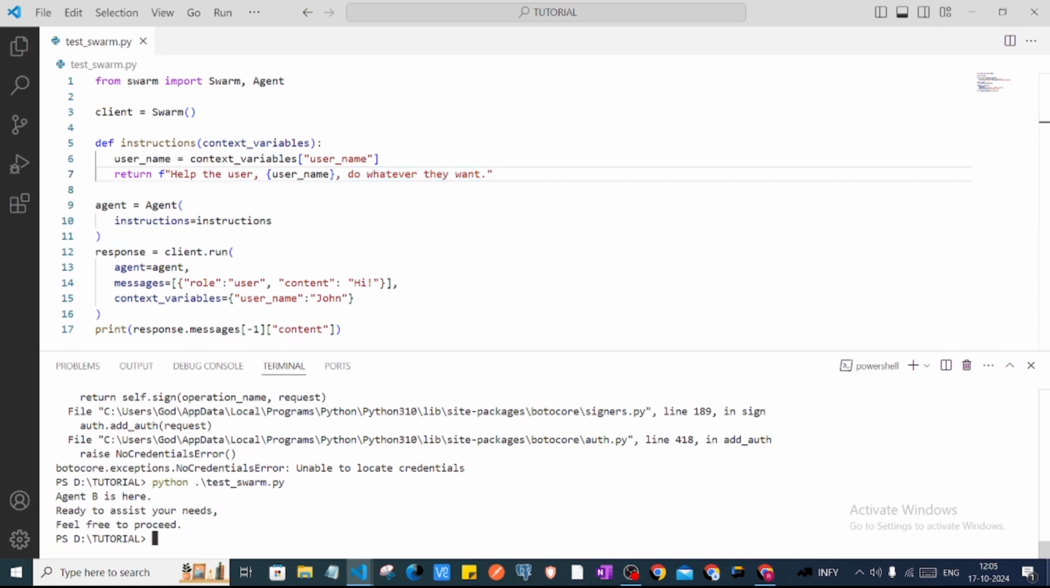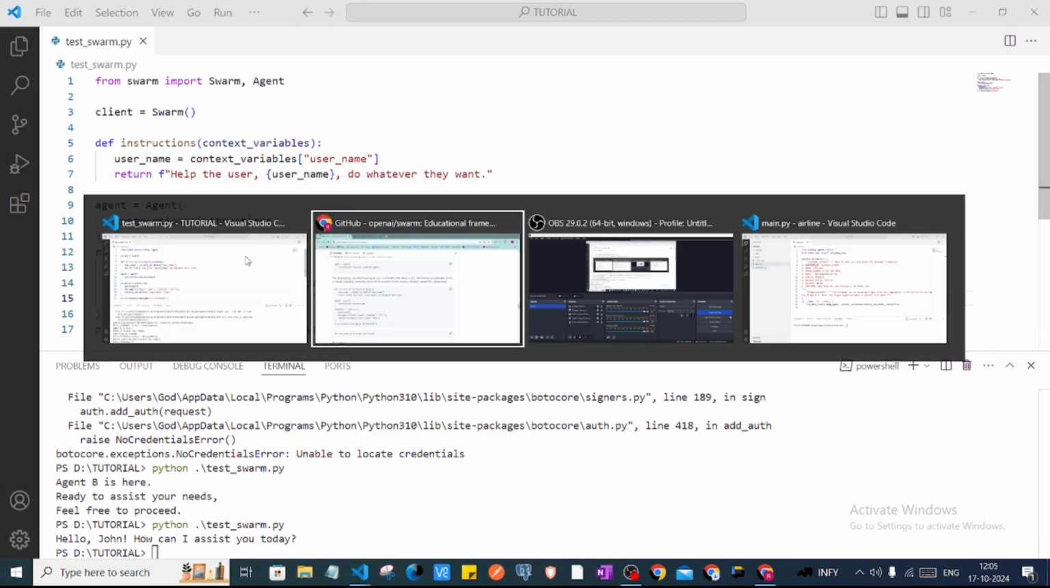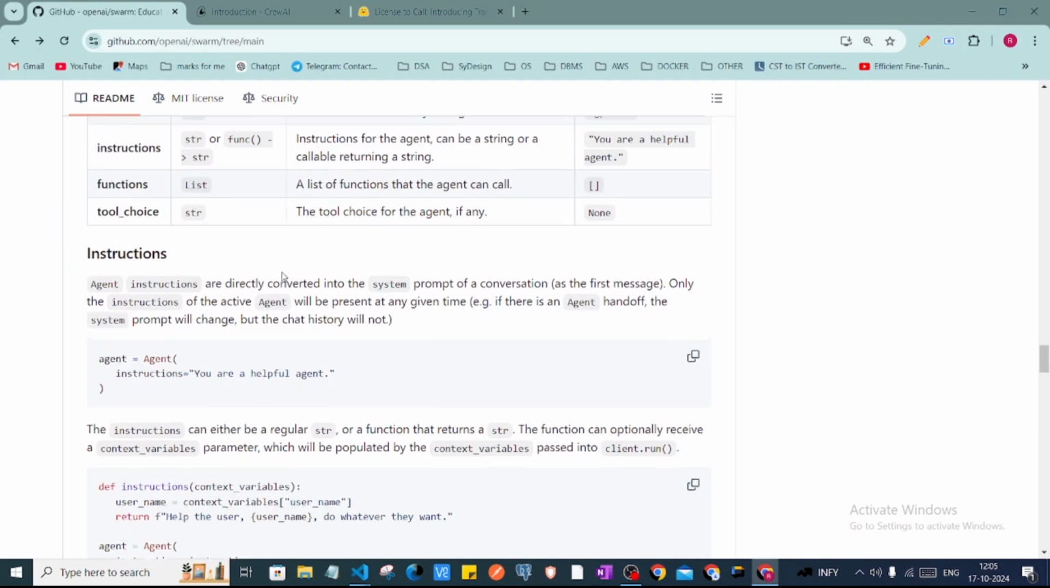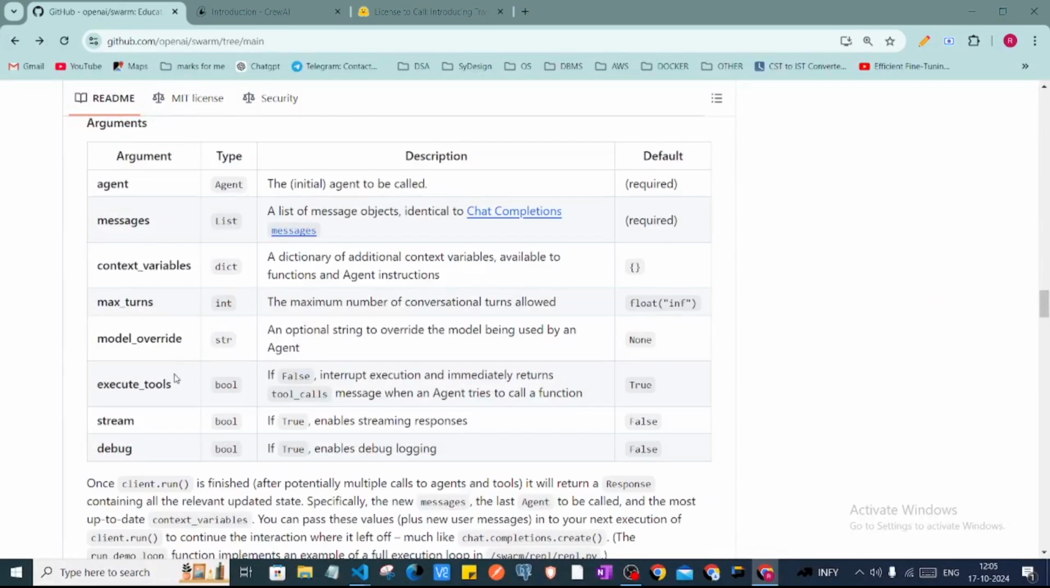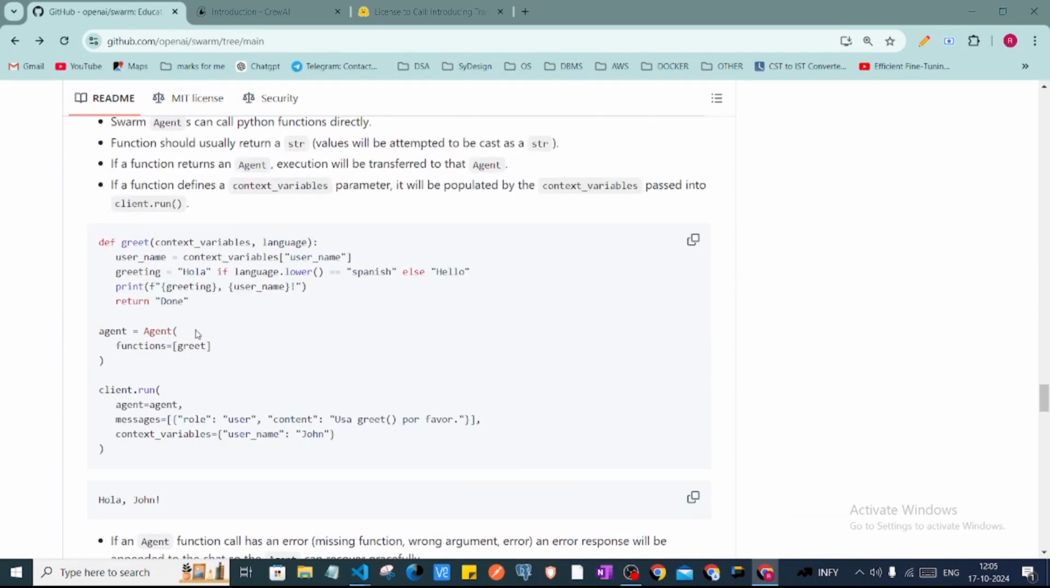If we run this program again, as you can see, in the response we are getting, hello John, how can I assist you today? Because we have given John as a context variable, in the response it is automatically recognizing the user's name and then returning the answer. So this is how we can use the context variable. If you want to stream the response, you can do that by making the stream flag true, as I mentioned. So yeah, different things you can try.